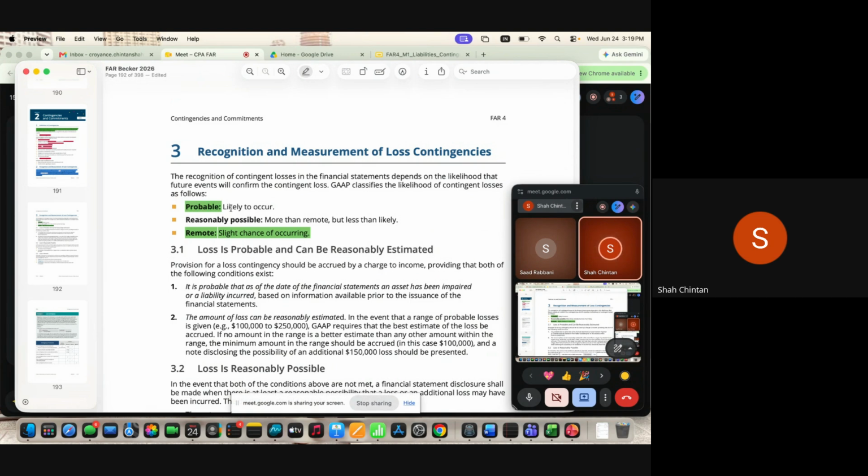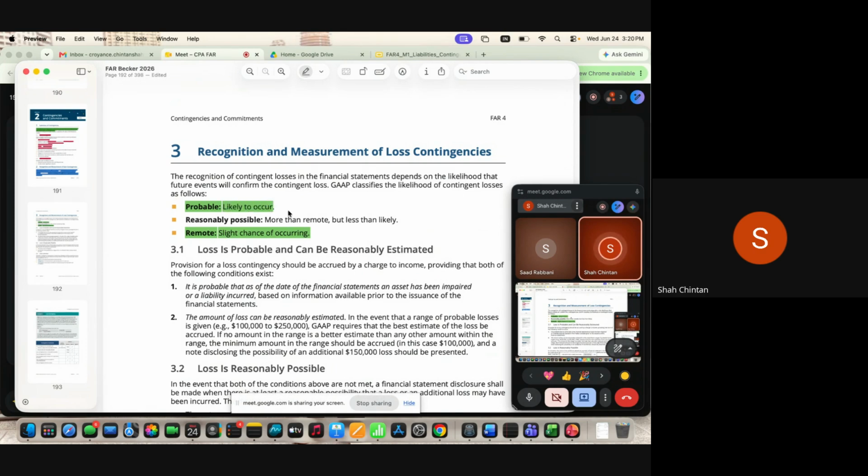Now there are two things. If it's probable and reasonably estimable, for example, let's say you have sold a defective mobile phone, a customer has filed a lawsuit. You know you are going to lose the case. So there is a 100% chance that you are going to lose the case in the court, but you don't know how much the penalty will be. The penalty can be $100,000 or $200,000, or you don't know. So if there is a guarantee that you are going to lose, you will have a liability in the near future. That is called probable. It is very much likely to occur.